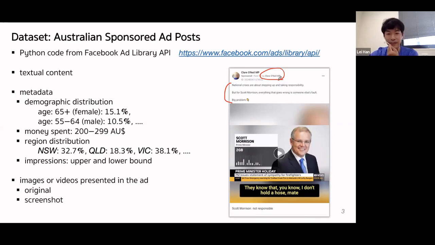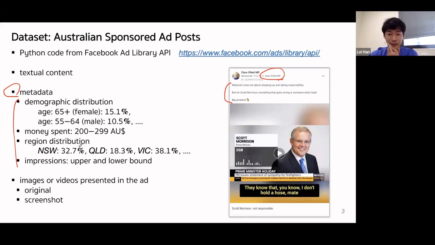We also store the metadata of ads, for example, posting date, demographic target, and money spent, and others, which are not shown in the original Facebook ad page. For the ads containing images or videos, we additionally download the multimedia file through Facebook API.